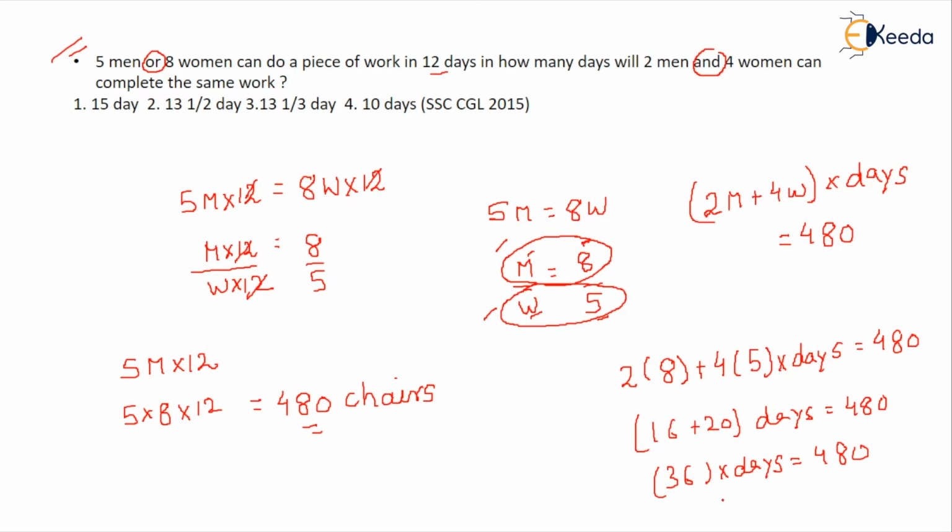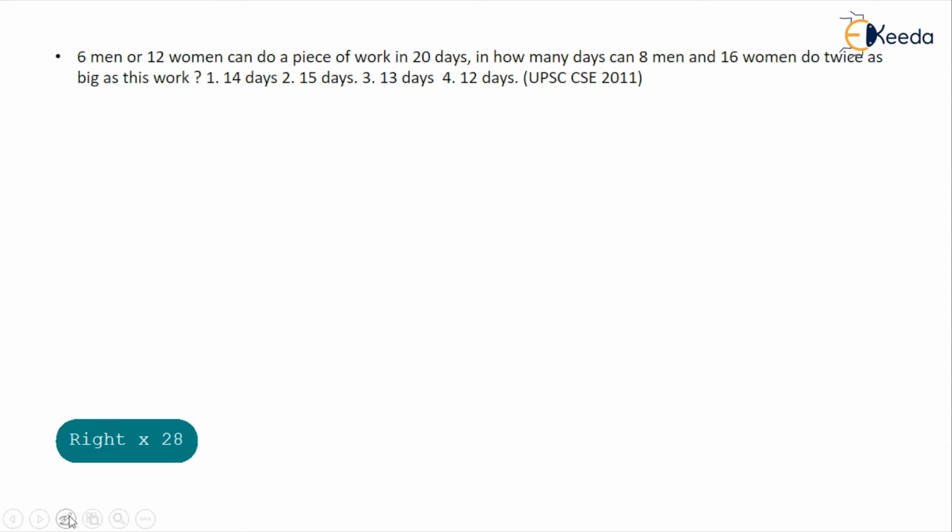So this 36 will go in the denominator. The number of days required to complete this work comes out to be 13.33. So 13.33 means what? 13 1 by 3, because the value of 1 by 3 is 0.33, right? You can solve it. So by doing this, you can find out the answer, that is 13 1 by 3 is the answer to this question. Okay friends, let's see another question.